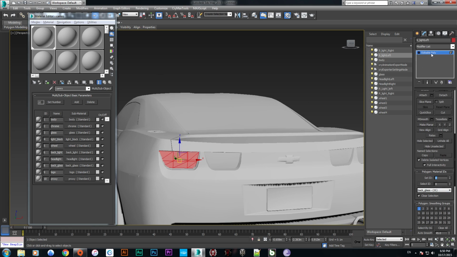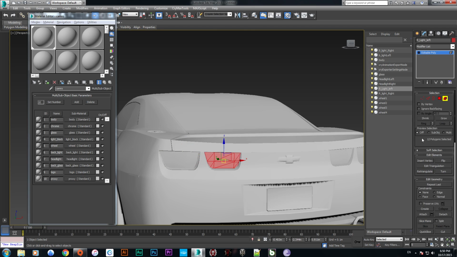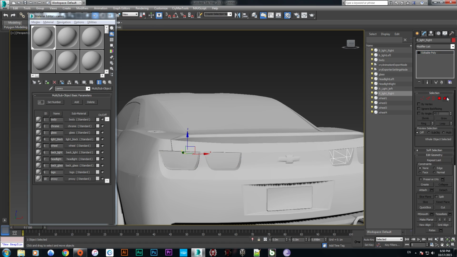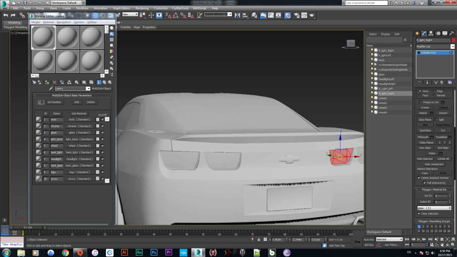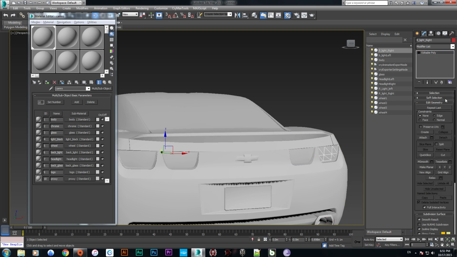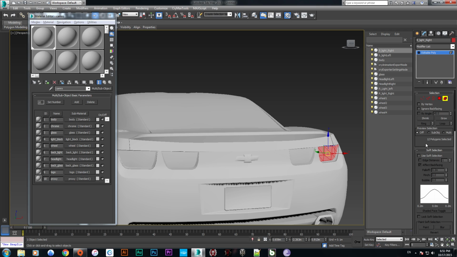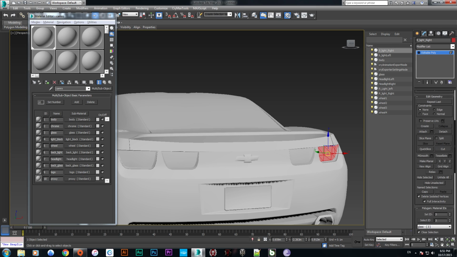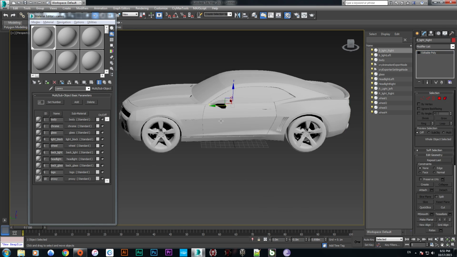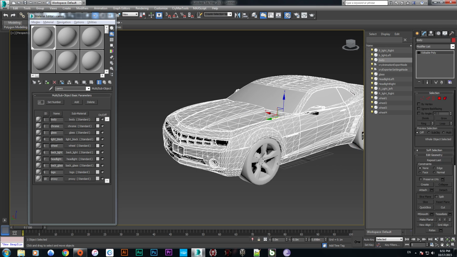Because this is a red glass, 8, and oops, selection, going to make it 8. Here we go, we have the final selection here, and we have the final car here.